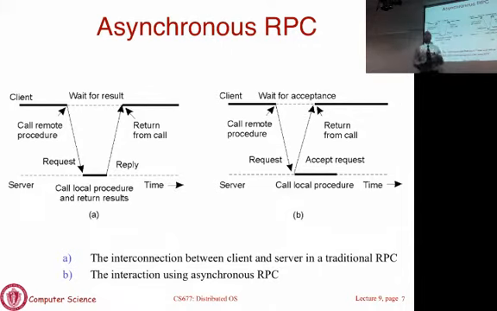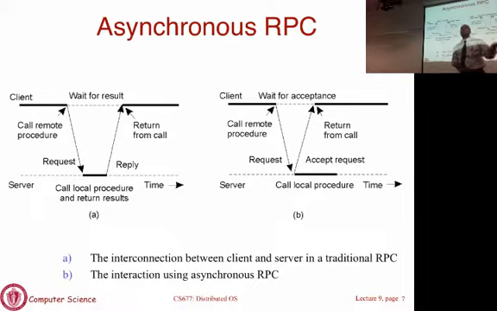In asynchronous, you make a call, and then you don't block, you don't wait for the results to be returned to you. That's what is shown here. So the client is executing, the client sends an RPC call, and then it only waits for an acknowledgement saying the call was received by the server, not that the call has been processed.